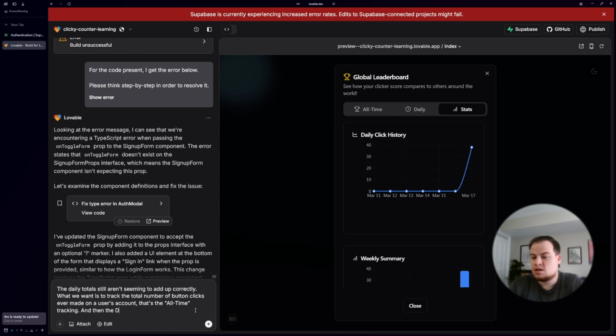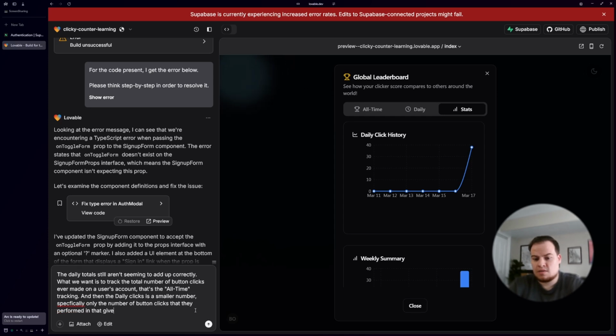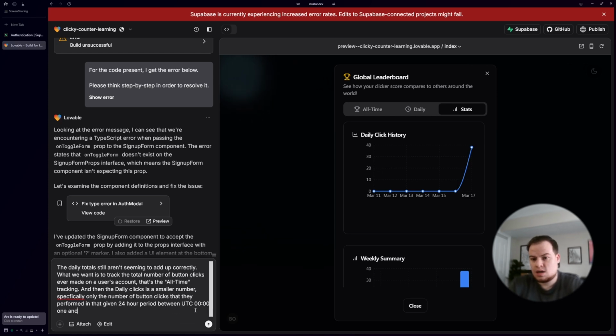And then the daily clicks is a smaller number, specifically only the number of button clicks that they performed in that given 24-hour period between UTC midnight one day and then UTC midnight the next day.